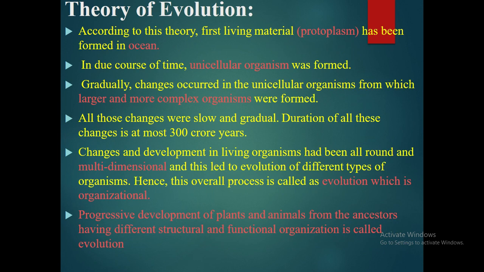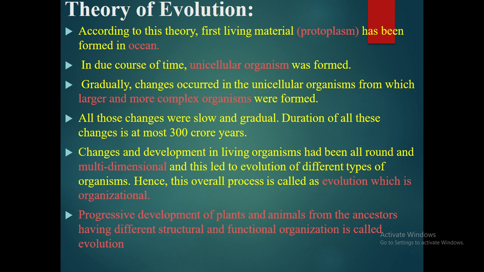Theory of evolution. The first living material was formed in ocean and its name is protoplasm. Slowly, the unicellular organisms were formed and gradually they changed into larger and more complex organisms. And all these changes were very slow and gradual.